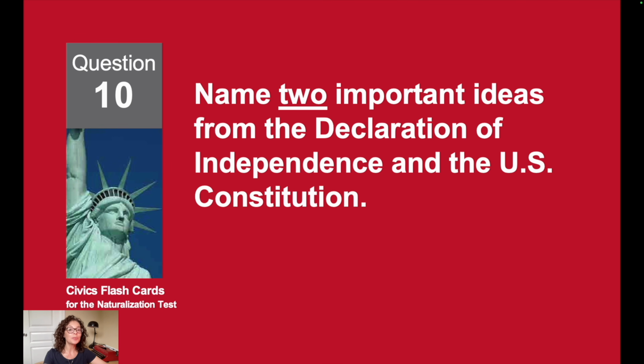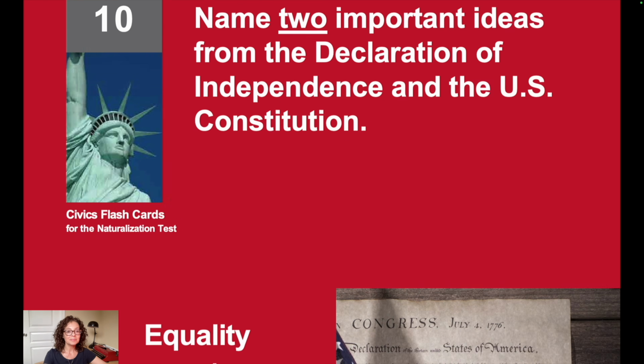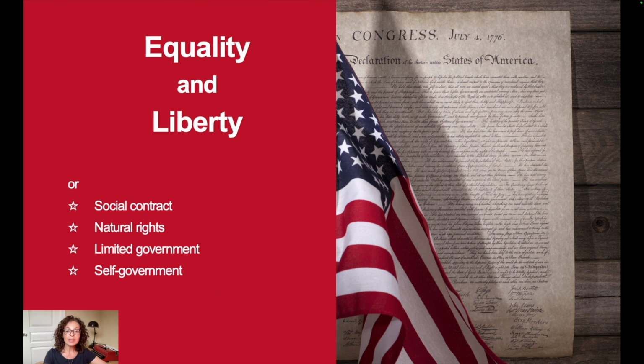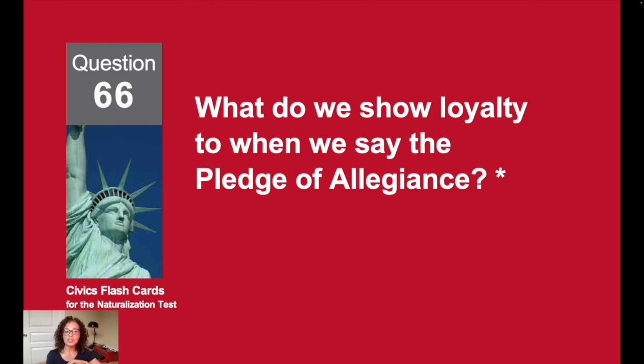Name two important ideas from the Declaration of Independence and the U.S. Constitution. Equality and liberty. What do we show loyalty to when we say the Pledge of Allegiance?